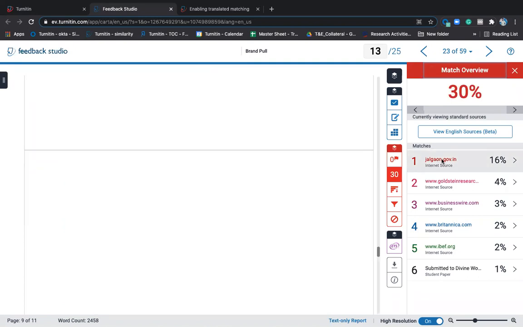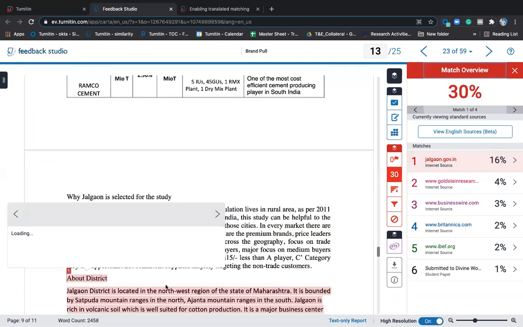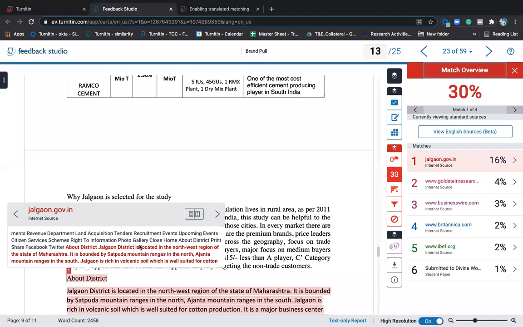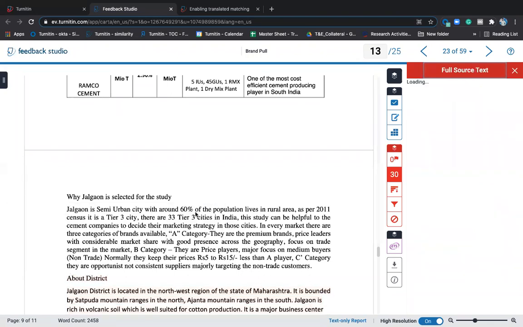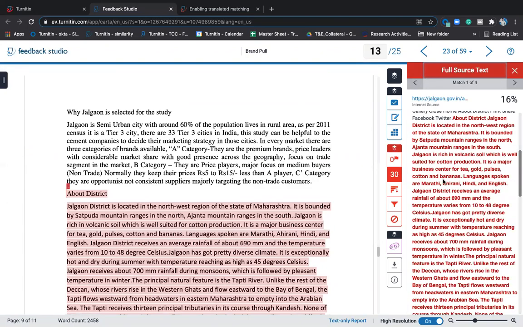So first thing that I do is, okay, this is 16%. So you can see here, this is from an internet source. I didn't copy anything, but it is showing matching. So what I do is I click on this full text view. Can you see this tab that is visible here? The moment I click on this full text view, the full text will open up on the right hand side